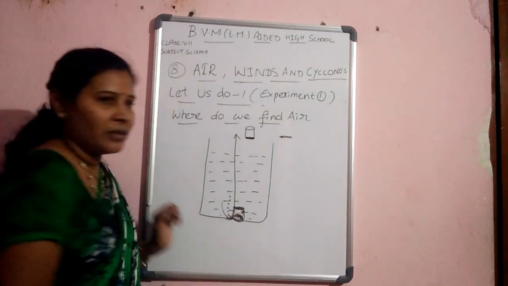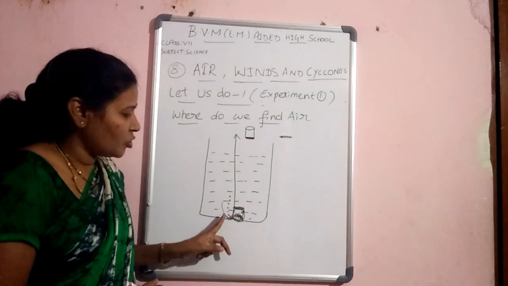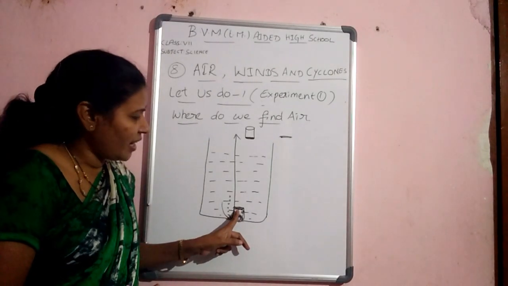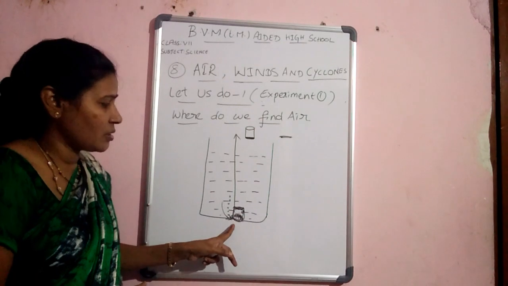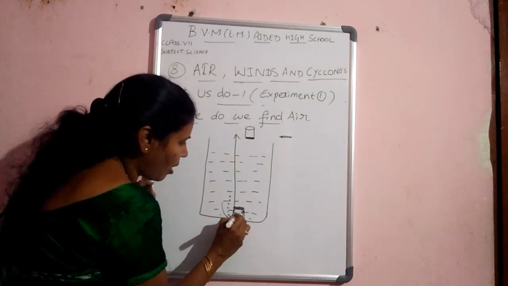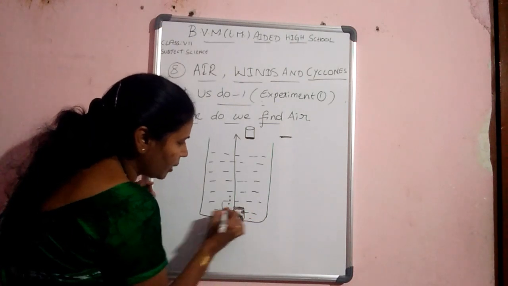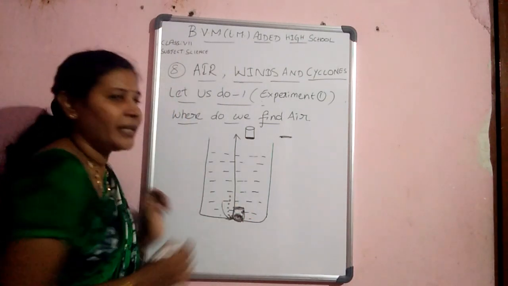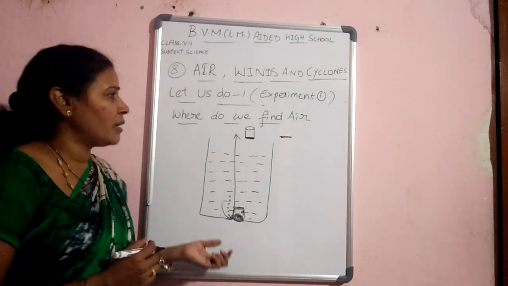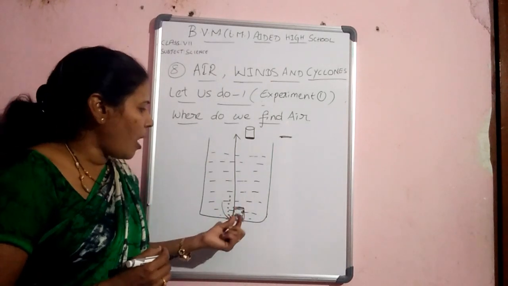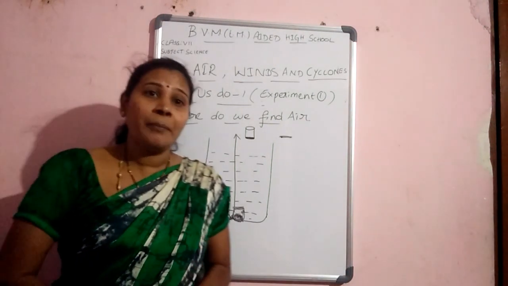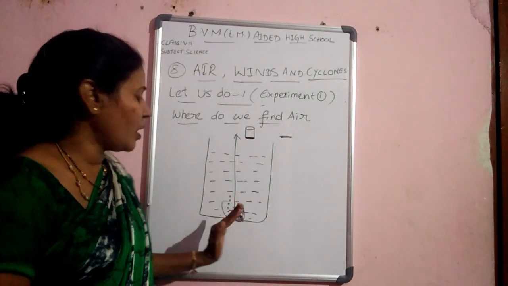The glass is closed, and the air occupies it and makes pressure and doesn't allow the water in. That's why the paper did not get wet. From this experiment, we understand that air occupies the inside of the glass.